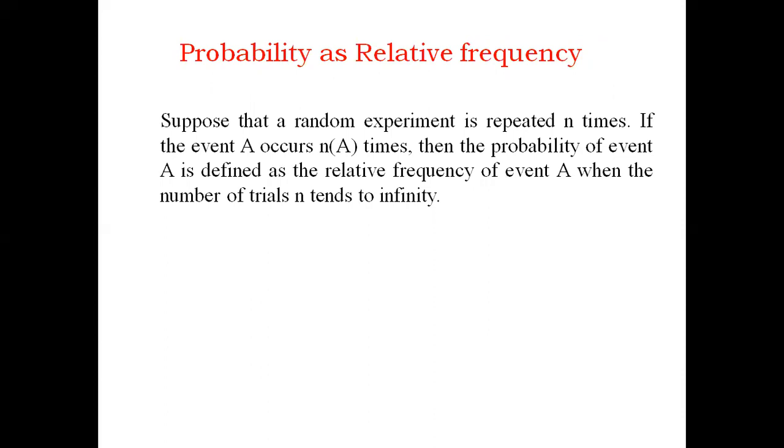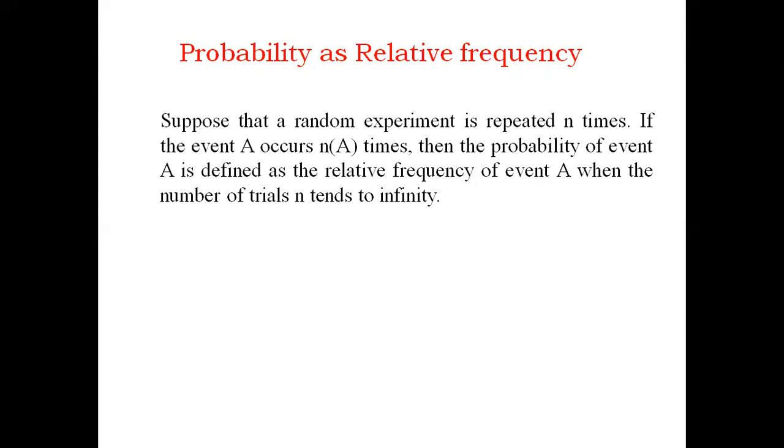And the third type of probability which we are going to define is relative frequency. With the help of relative frequency, probability can be defined. So here, the definition of probability through relative frequencies: if I perform a random experiment which is repeated n number of times, and within that repetition an event A occurs n of A times, then the probability of event A is defined as the relative frequency of A as the number of trials n tends to infinity.